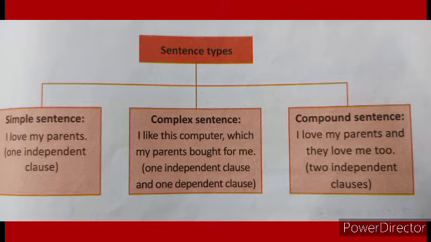In this class, we have to read only 3 structures: simple, complex, and compound. Simple sentence means only one independent clause. Its formula is subject plus one finite verb plus object or complement. For example, she is watching television.